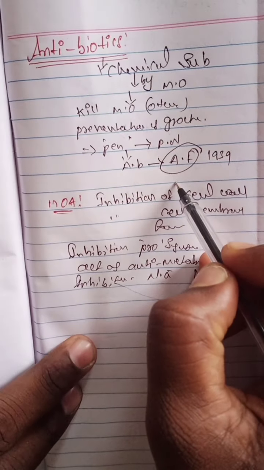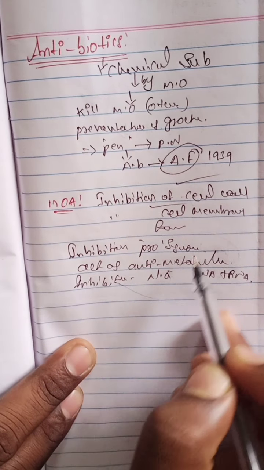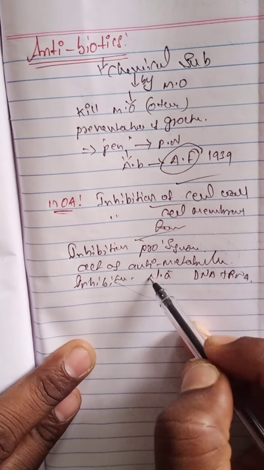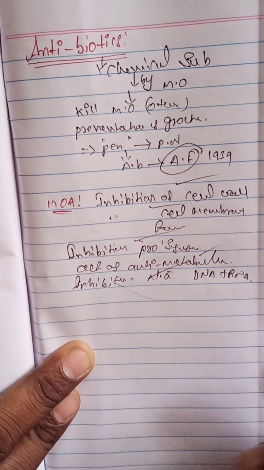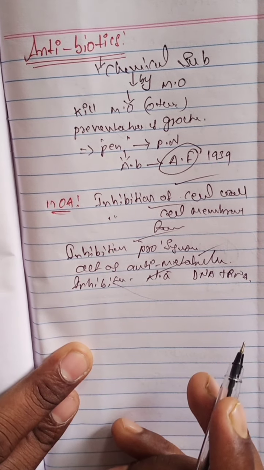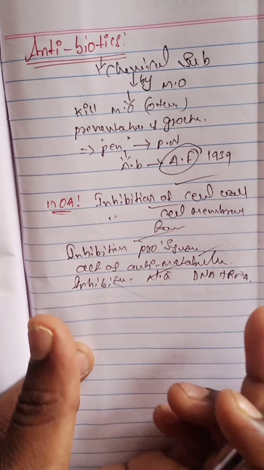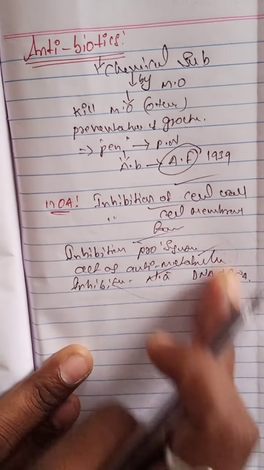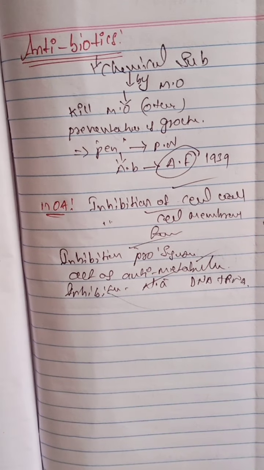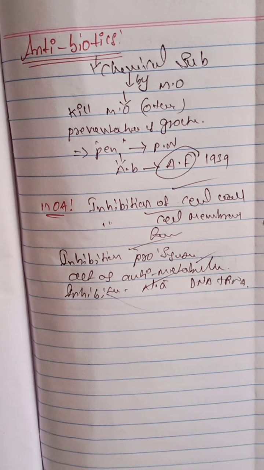So the cell wall is disturbed, the cell membrane is disturbed, protein synthesis is disturbed, nucleic acid is disturbed, and anti-metabolite reactions also occur in the body of the microorganism. So this is the mechanism of action of antibiotics.